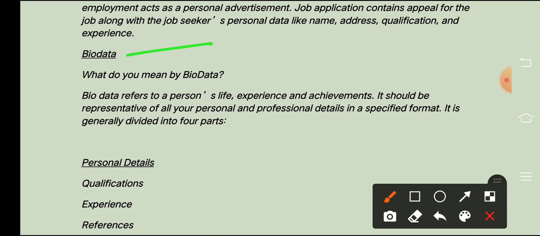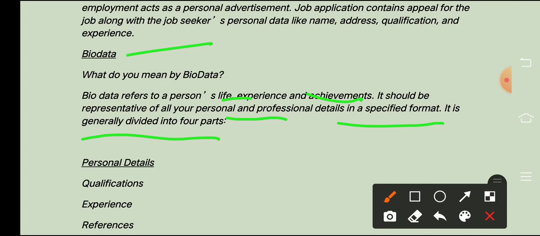What is biodata? Biodata refers to a person's life, experience and achievements. It should be representative of all your personal and professional details in the specified format. It is generally divided into 4 parts. Now we have seen what biodata is. Biodata means whatever the personal life experience and the achievements are, right? Whatever achievements the job seeker has, whatever experience and whatever qualifications, I want to say, you have to write down in the form of biodata.